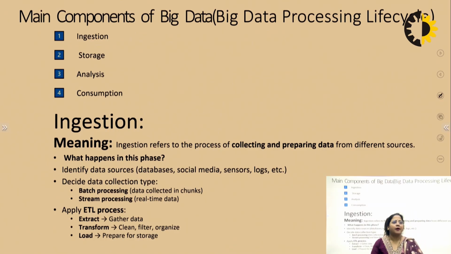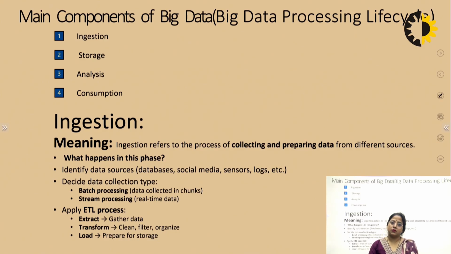Now comes to the main components of big data, also called the big data processing life cycle. First one is ingestion, then storage, analysis, and consumption. Ingestion means collecting and preparing data from different sources. In this phase, we identify the data sources: sensor data, log data, database data, different types of organization data, and decide data collection types also.